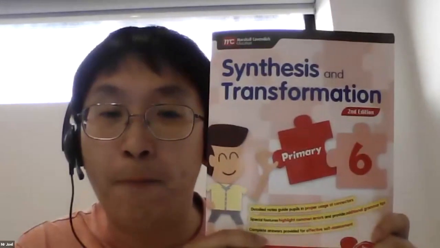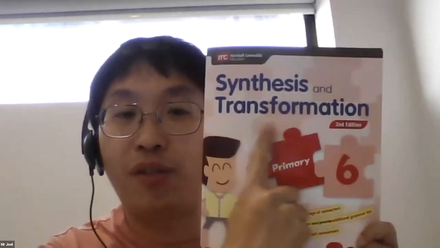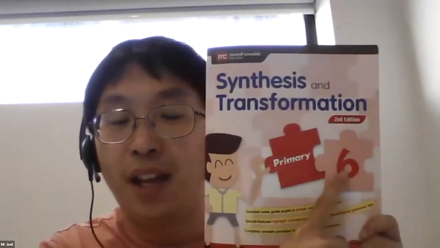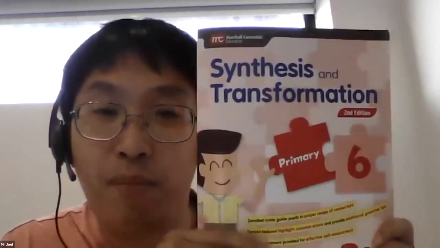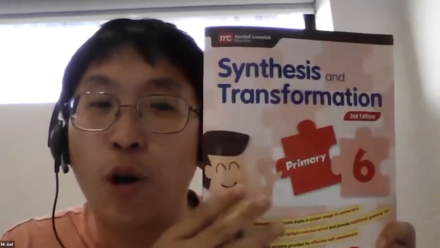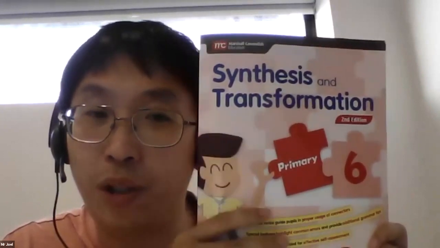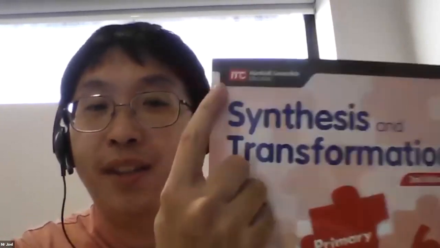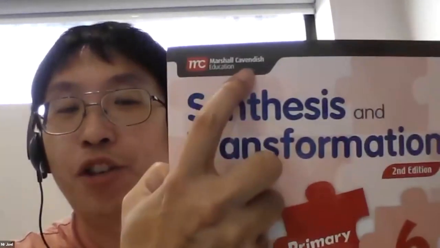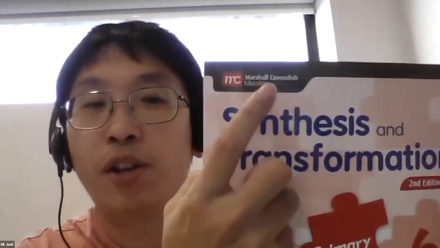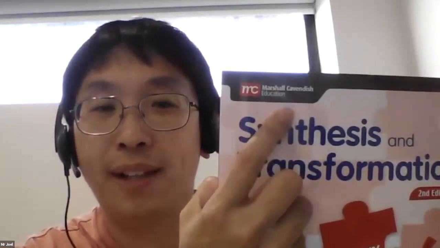Since we're talking about synthesis and transformation today, boys and girls, look for this assessment book in Popular. It says Synthesis and Transformation, Primary 6. The cover will look different because it's a new version; mine is the old version already. But make sure that you see this: Marshall Cavendish. Buy from Marshall Cavendish because they publish good assessment books.